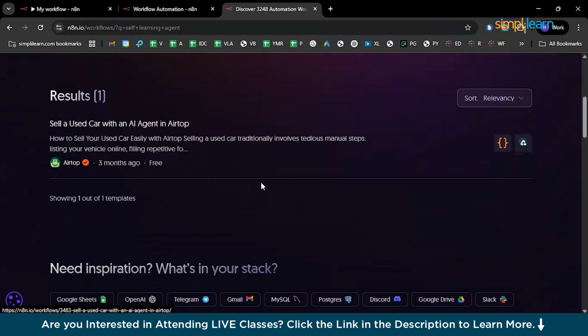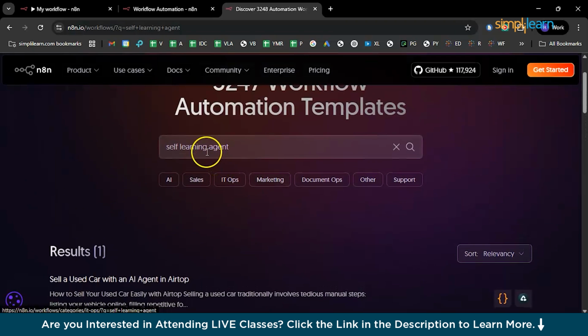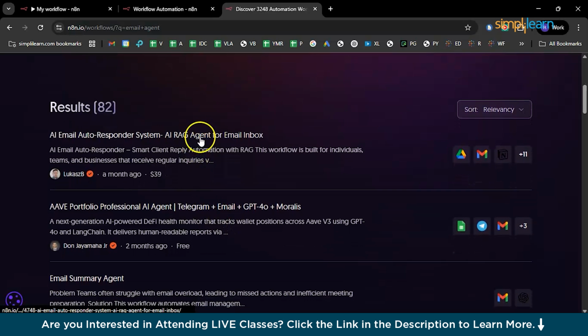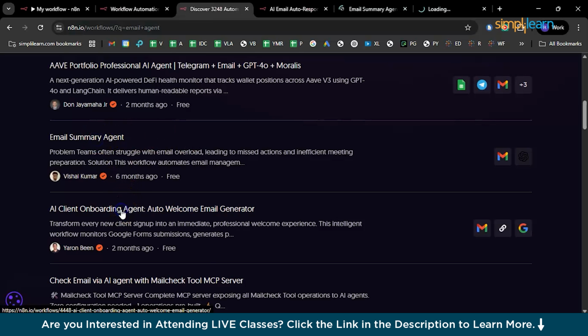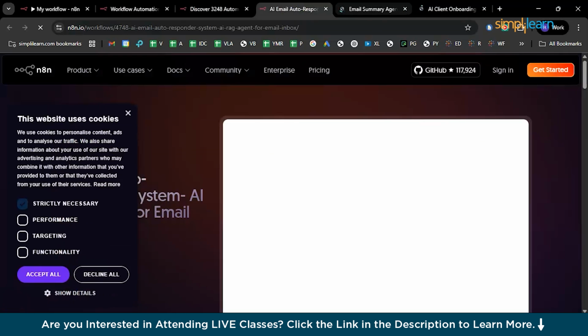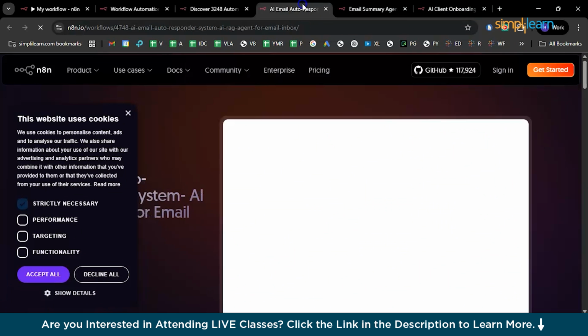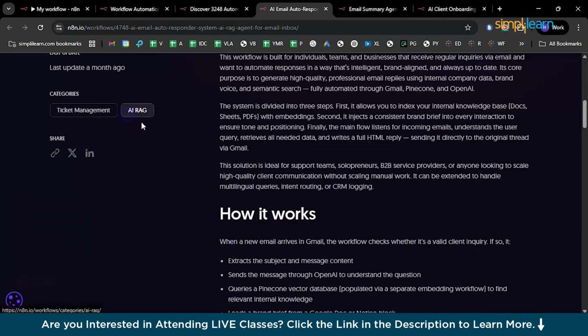You will have a lot of results based on the creators and inspirations. And let's say email agent. I have a wide variety of other agents, right? Email autoresponder, which is RAG based, and email summary agent, and the client onboarding one. You can just click on the new window, and then you can just click on the copy to your workboard. Let me close this.